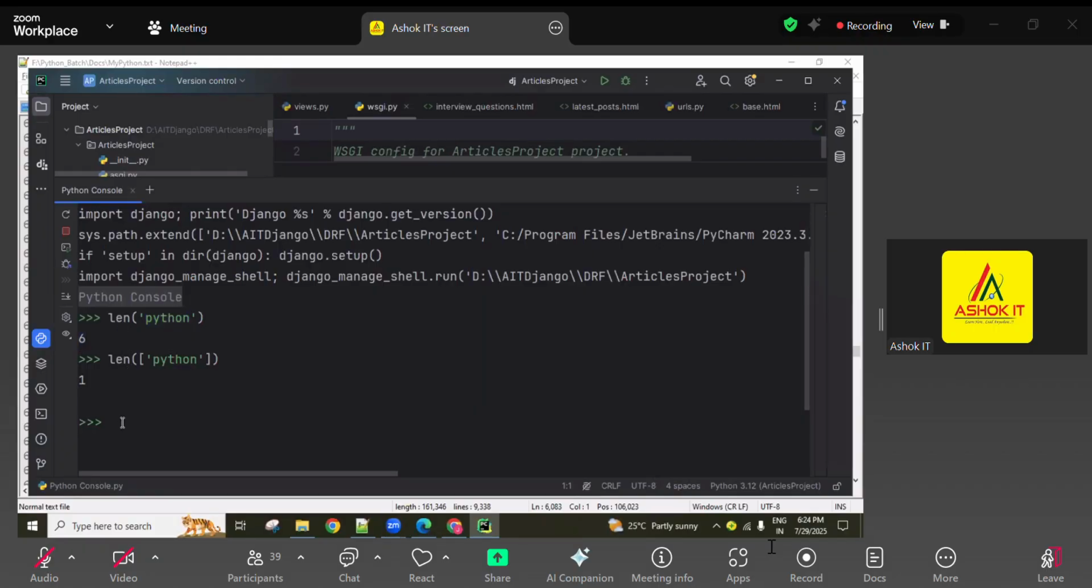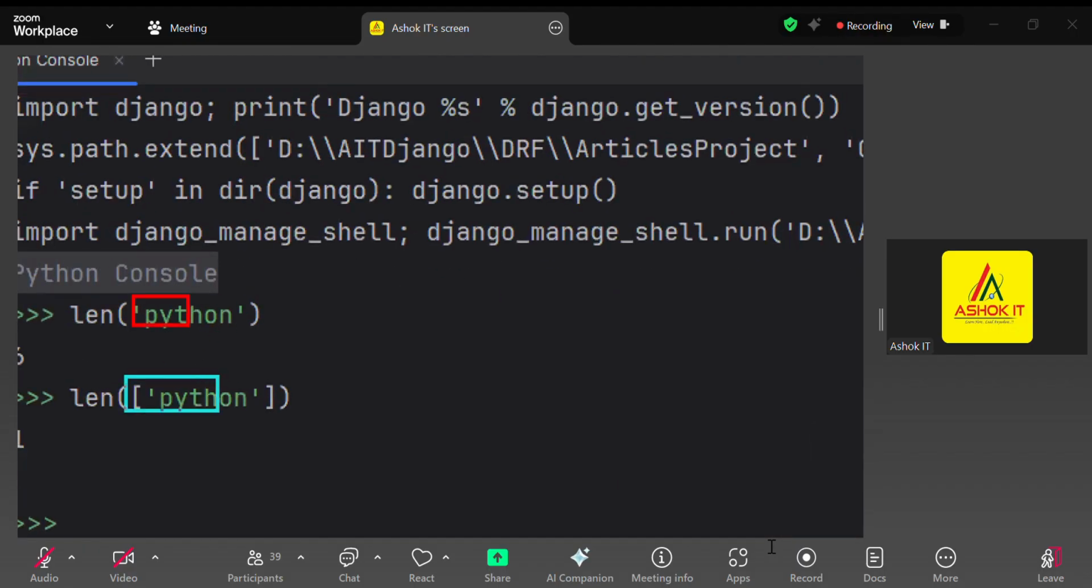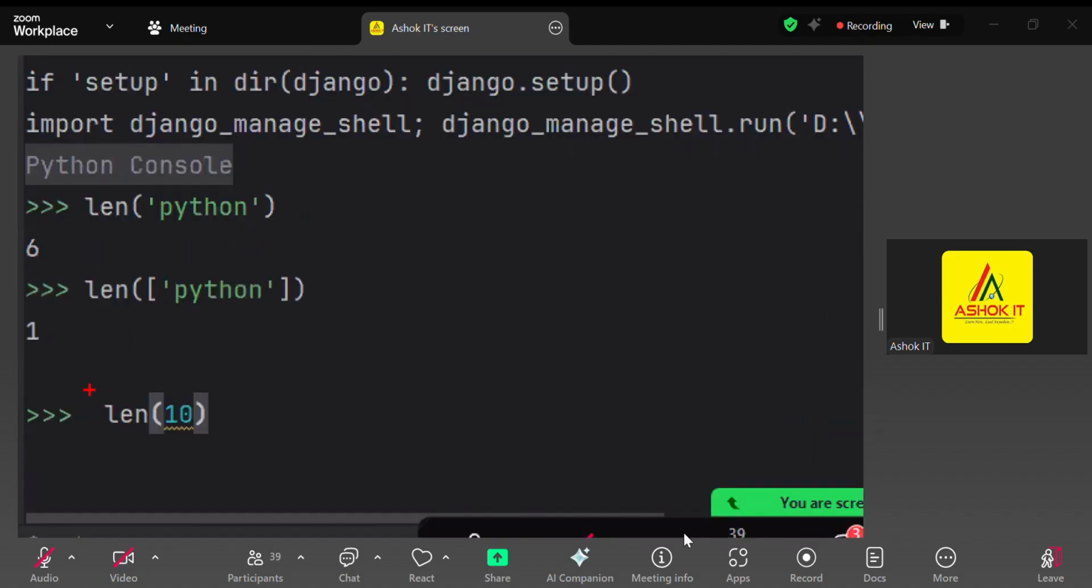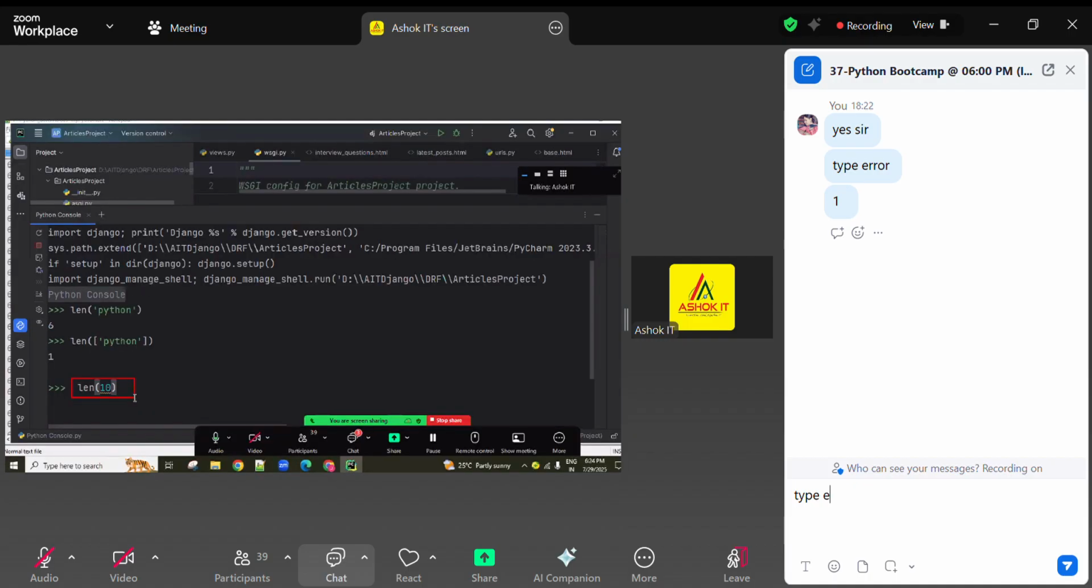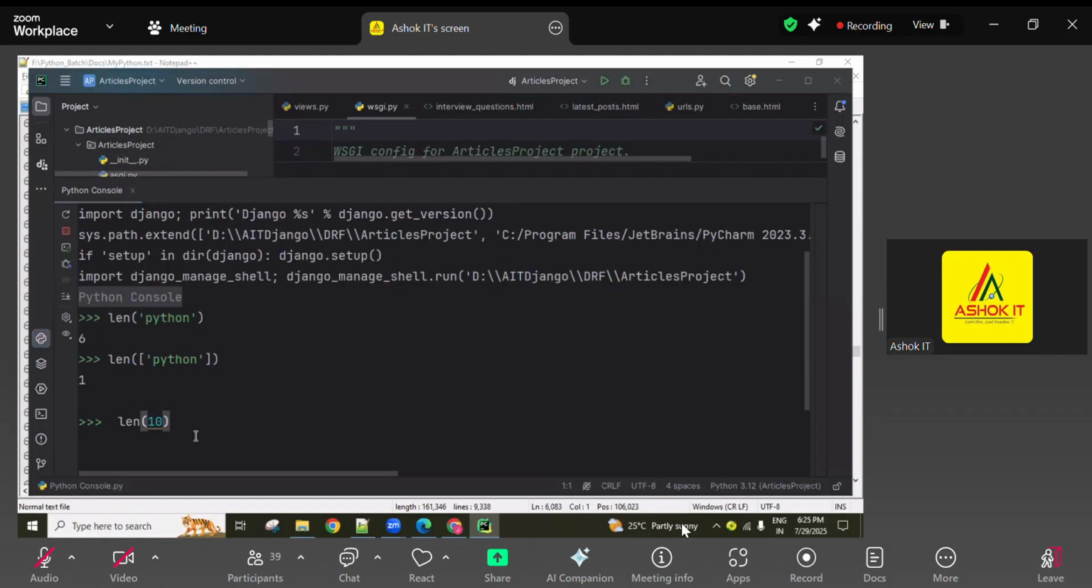Okay, one function only, but it performs differently. This is a string object, and this is a list object. Now I am going to use the len function with 10. What is the output now here? What are you expecting? Length of 10.